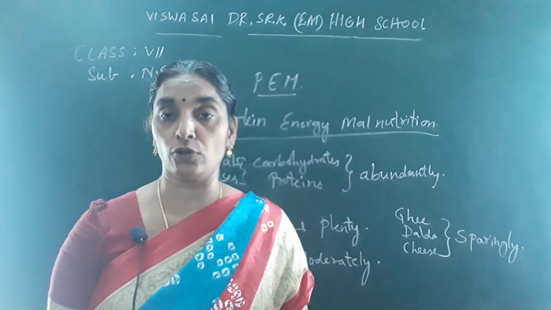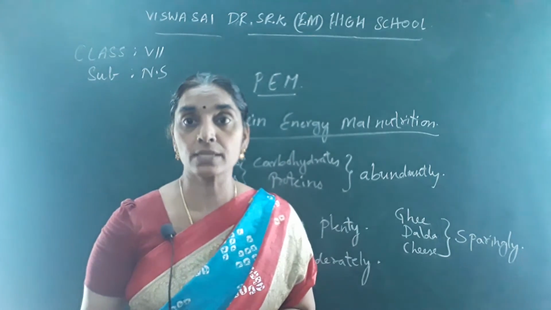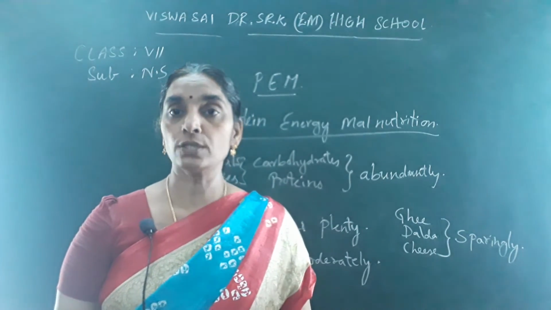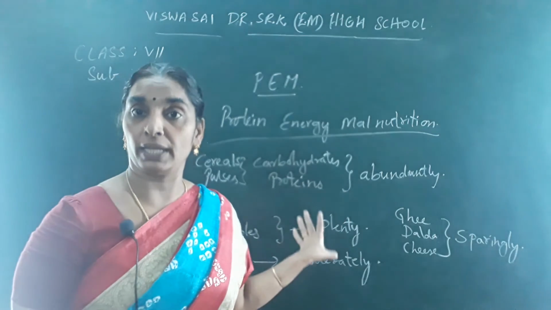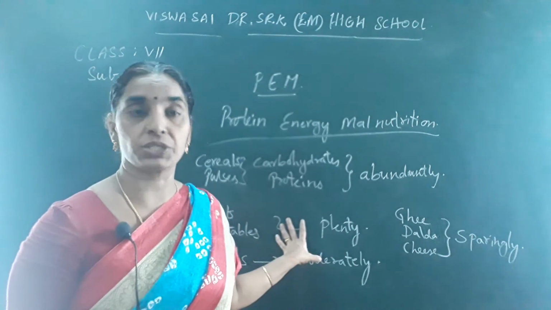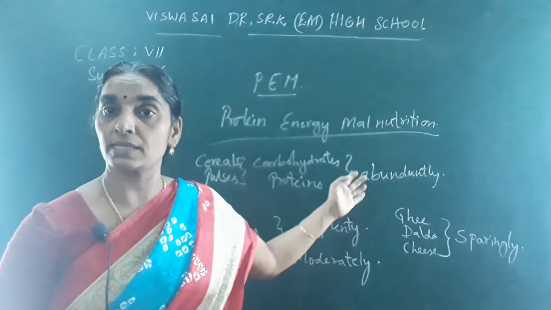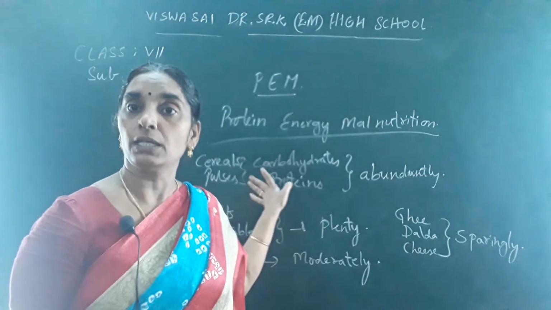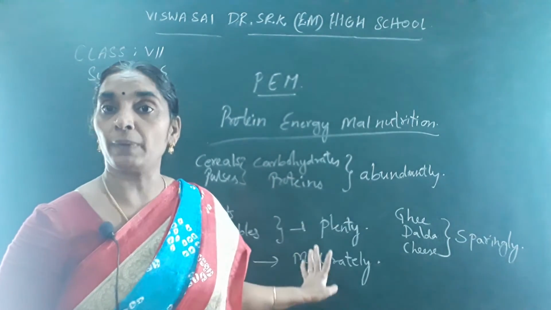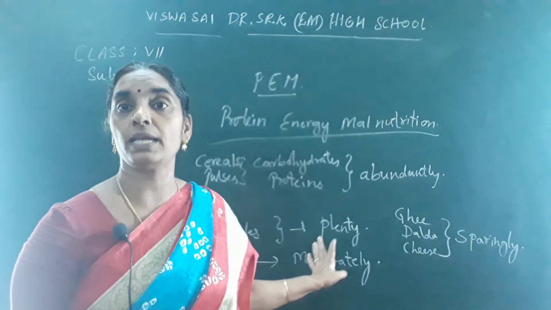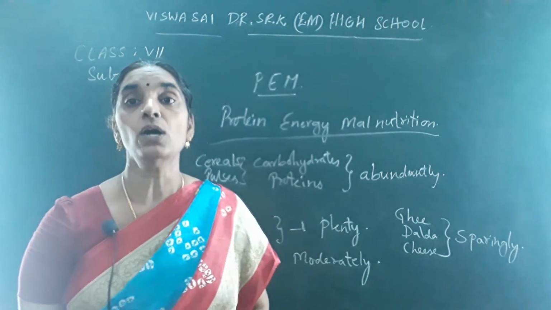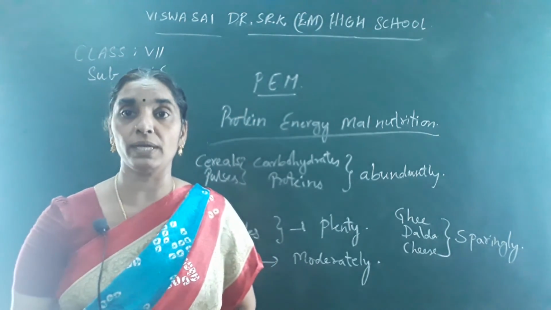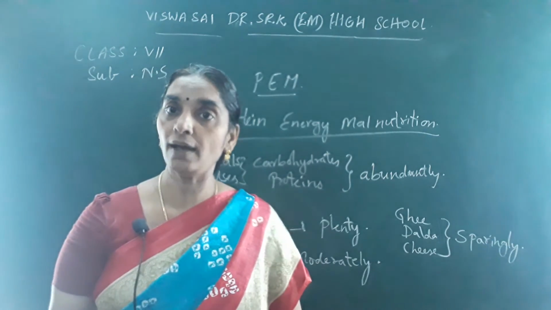If it is done, nutrients are lost. And the amount of food that you have to take to maintain your health is as follows. Abundant foods are carbohydrates and proteins, plenty foods to be taken regularly are fruits and vegetables, and oils and fats should be taken in very little amounts in your diet.